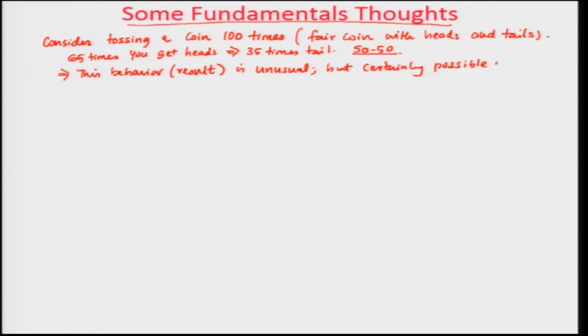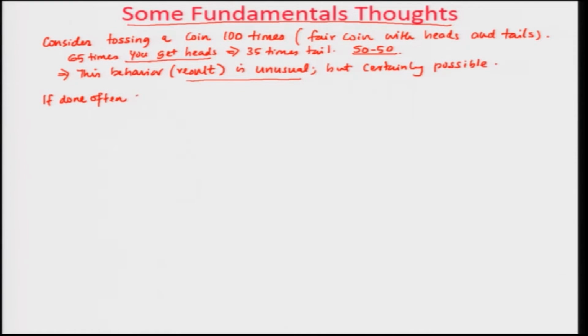If you are tossing the coin 100 times and you get heads 65 times, this result is unusual, meaning, yes, it is possible, you can easily get it, this is doable, but it is rare.